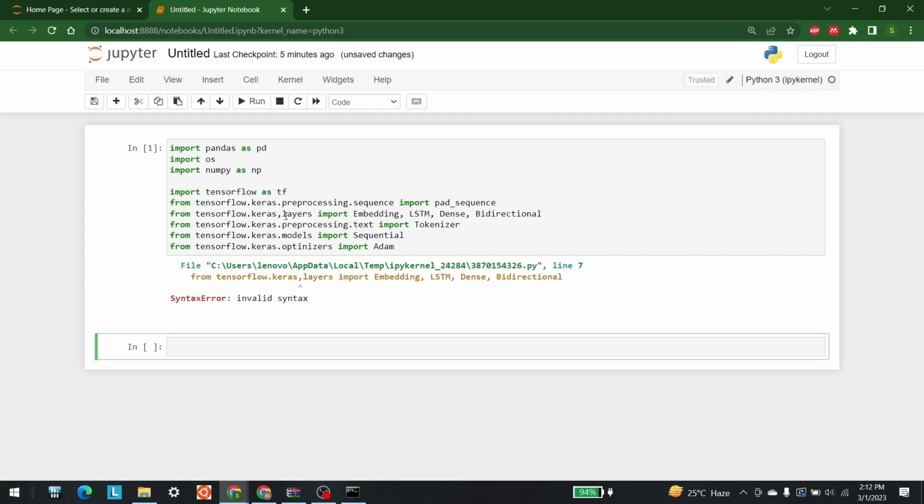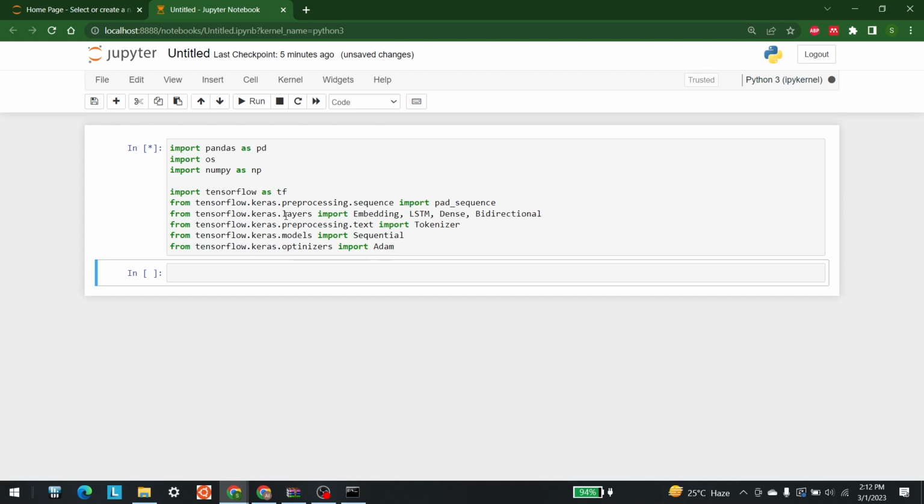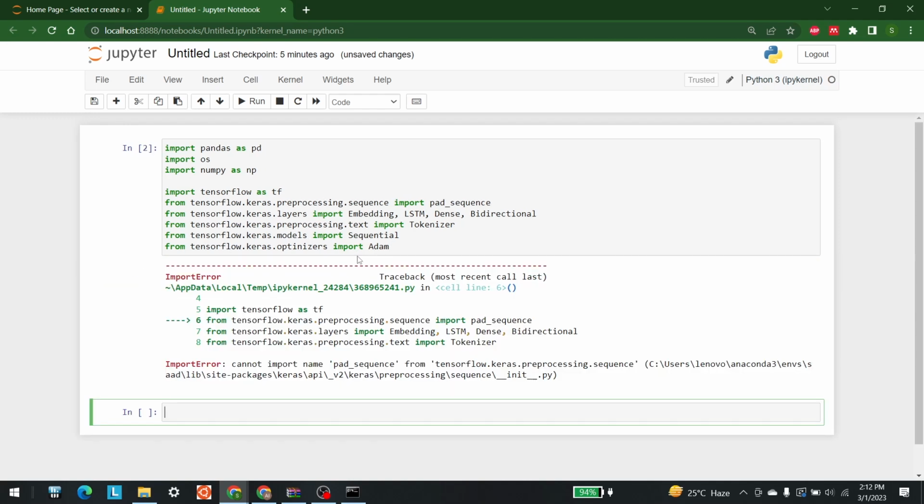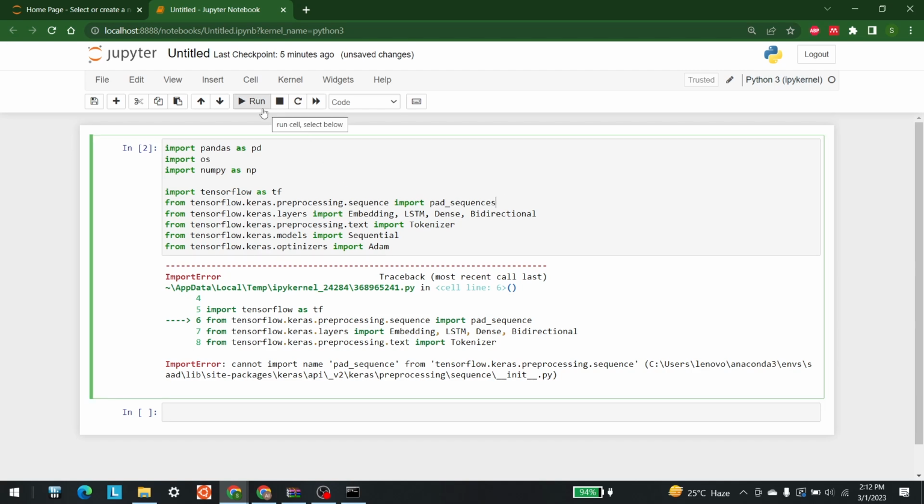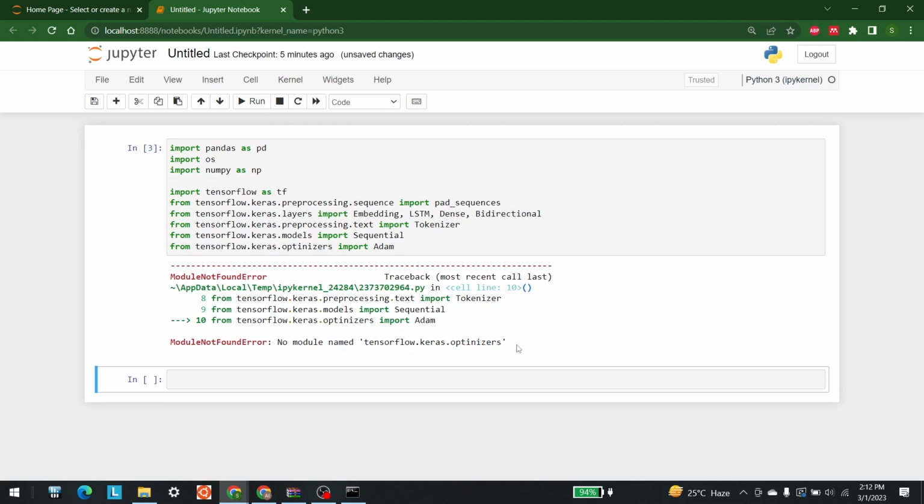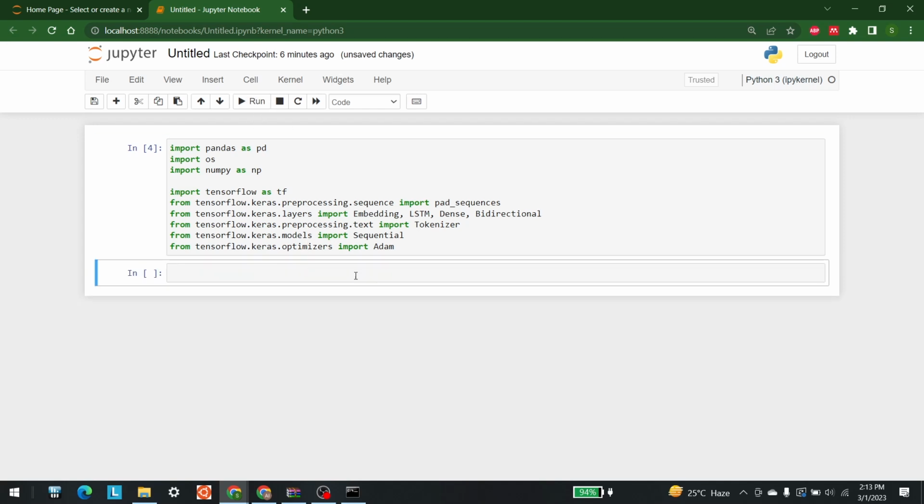So let's run this. We have an error here. I was supposed to put a dot here. So let's run this and see if we are able to bring in all the libraries or not. Okay, let's see what the error is. It's saying pad sequence is not there. Let's change it to sequences. Okay, optimizers, the same thing. Where is it? In line 10. So optimizers. Let's do that again. And there we go. All the libraries are in.